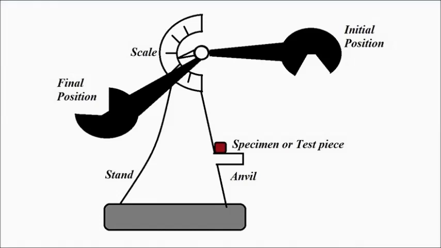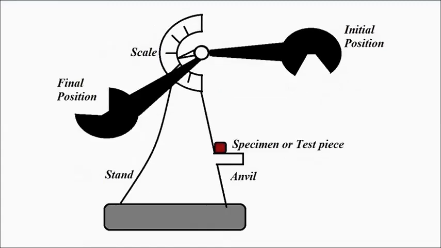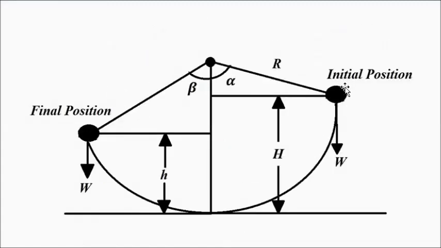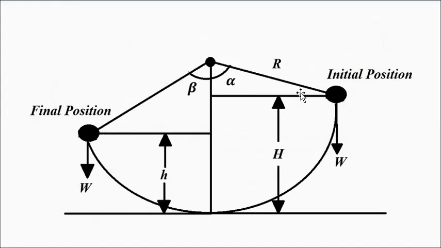So here, according to this setup, let's say the pendulum at this initial position is at a height of capital H from the ground level.